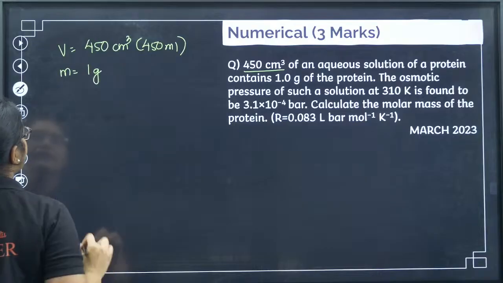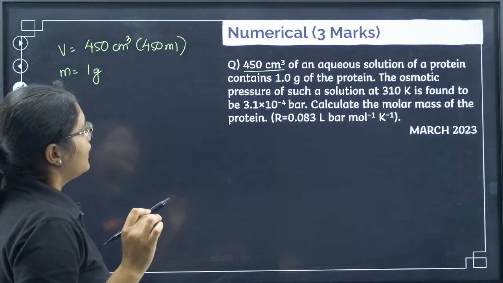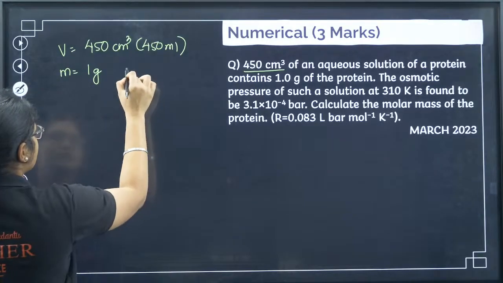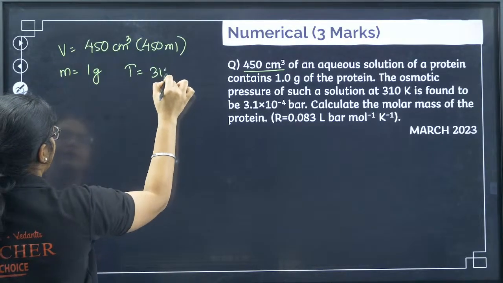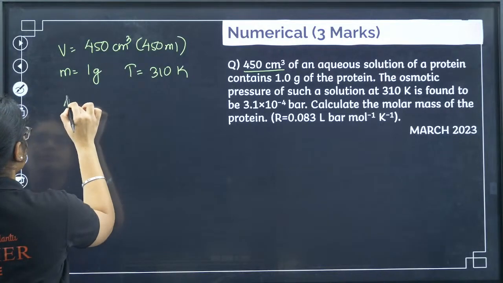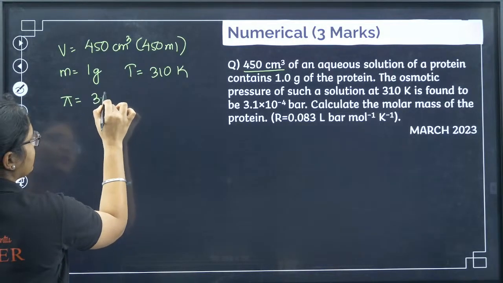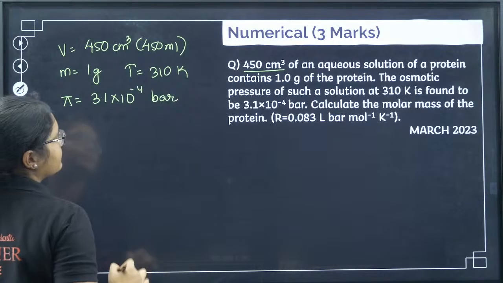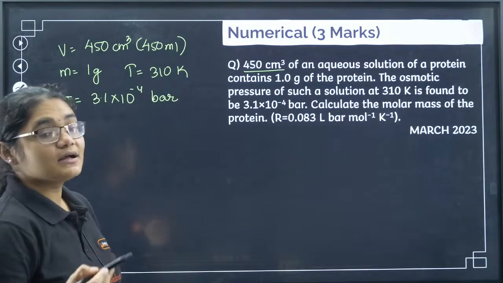Mass is 1 gram of protein. The osmotic pressure of such a solution at 310 Kelvin is found to be 3.1 into 10 to the power of minus 4 bar. Calculate the molar mass of the protein.